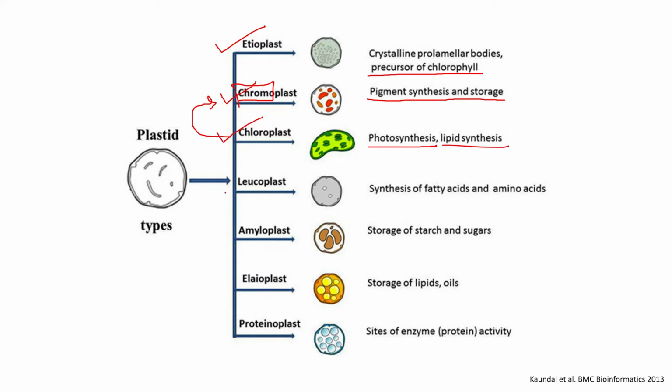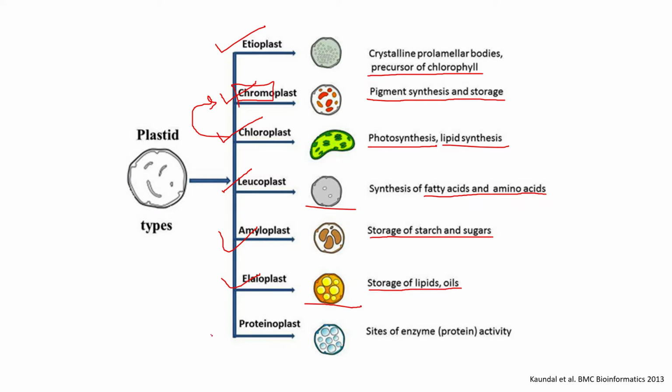The next type of plastid is leucoplast. Leucoplast is involved in the synthesis of fatty acids and amino acids. Then you have amyloplast. Amyloplast is responsible for the storage of starch and sugars. Then you have elaioplast. Elaioplasts are again responsible for storage of lipids and oils. So if someone asks you which are the types of plastids that are involved in the storage of fatty acids, lipids and oils, you can say they are leucoplast and elaioplast.